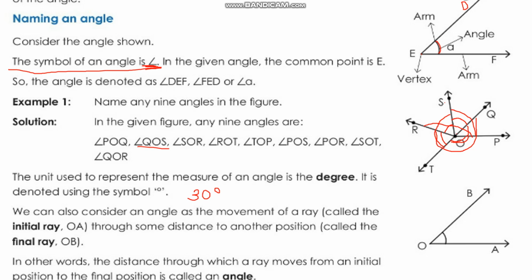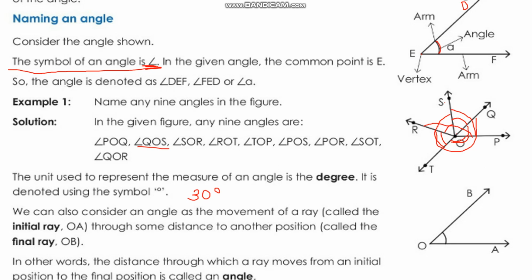So children, what did we learn today? We learned about angles, what is an angle, what is a vertex and what is an arm, and after that we learned about naming an angle, how to name an angle, the symbol of an angle and the unit of an angle. These all things we learned in today's class, isn't it? I hope it's all clear for you, my dears.